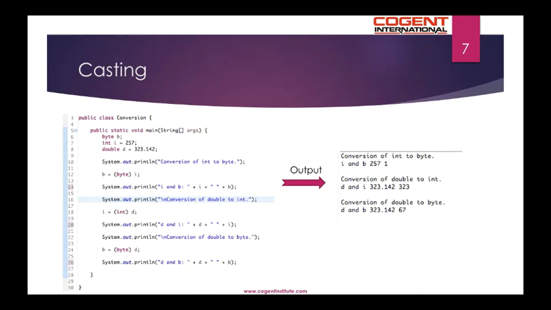Similarly, if we have to convert a double to int, we need to apply the cast with the int type, and converting double to byte, we have to again apply the cast of byte type.